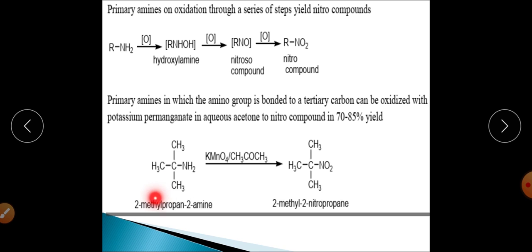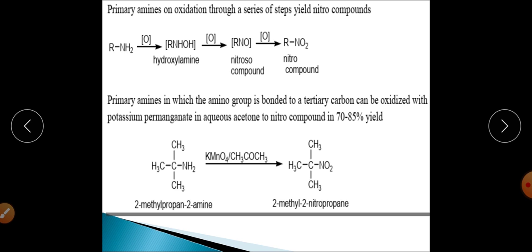When this particular amine is oxidized with potassium permanganate, you are getting the nitro compound in excellent yield. The yield is around 70 to 85%, right? So this is the example of how the primary amine on oxidation is getting converted into nitro compound.